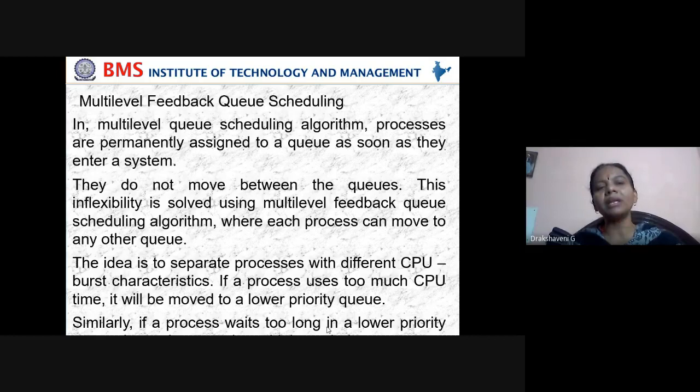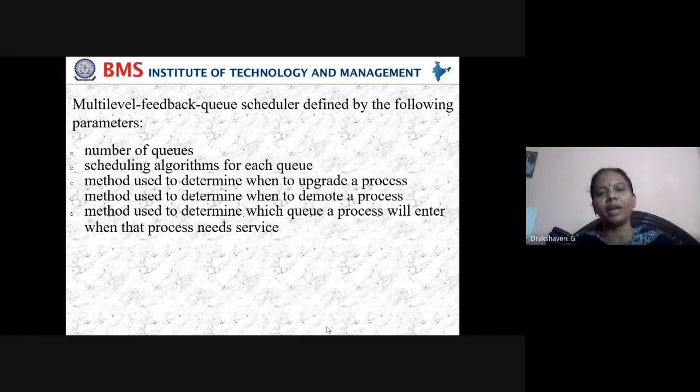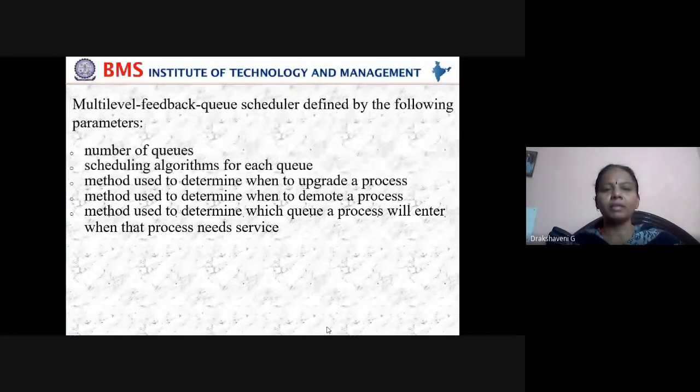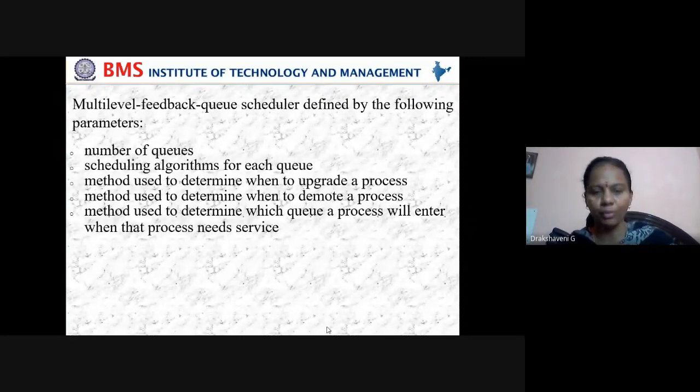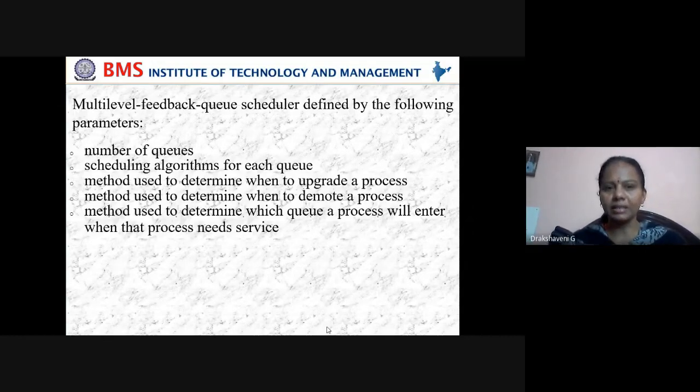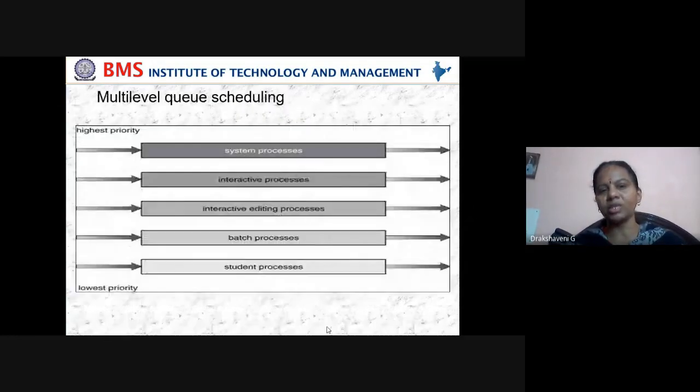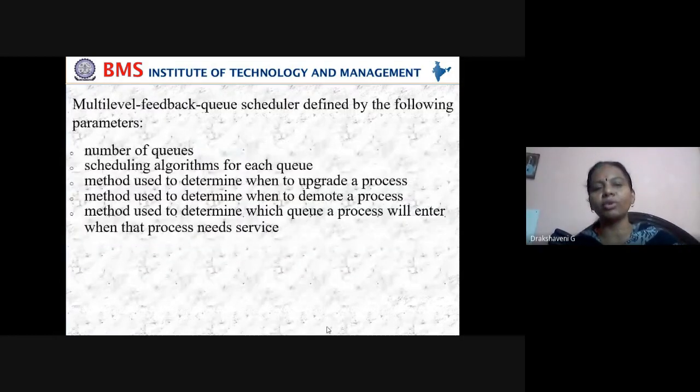A multi-level feedback queue scheduler is defined by the following parameters. How do we define a multi-level feedback queue? First, the number of queues, how many queues there are. It's left to the operating system. In the last example, how many queues did it have? It had five. It is not fixed that you should have five; it can be increased. That's the number of queues.